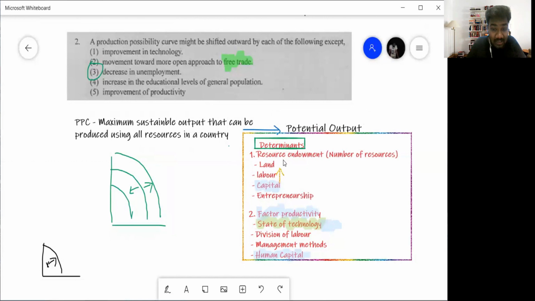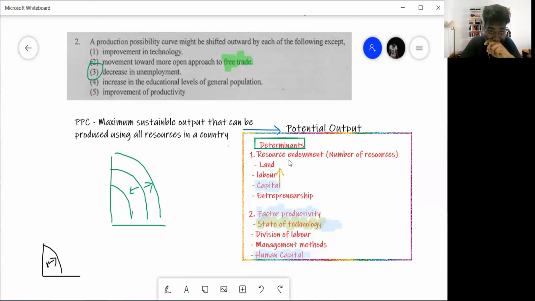Factor number 1, resource endowment, means the number of resources you have, the amount of land, labor, capital, entrepreneurship you have. So if the amount of land, labor, capital, entrepreneurship you have increases, then your PPC will shift outwards. Now, in your question, they will not directly say land, labor, capital, entrepreneurship increase. For example, they will say there is inward migration.